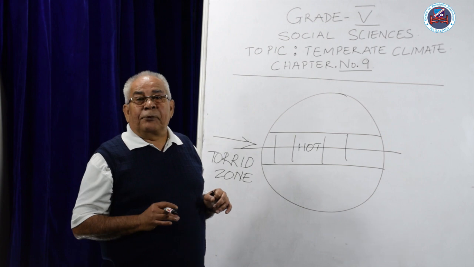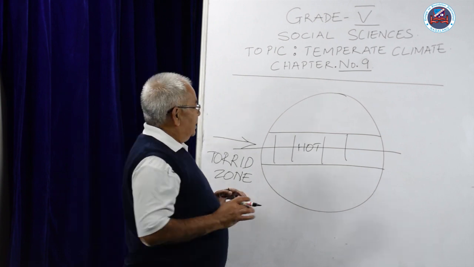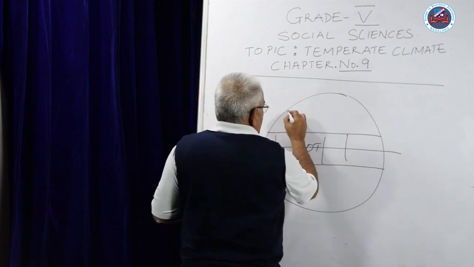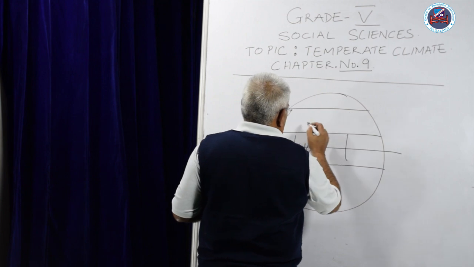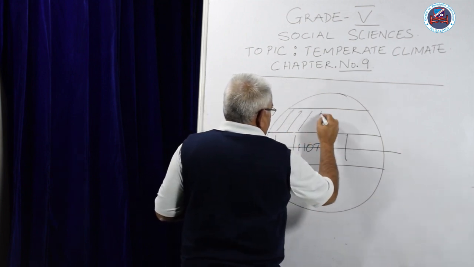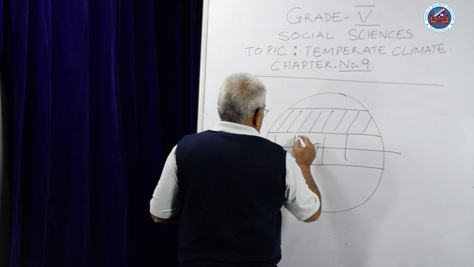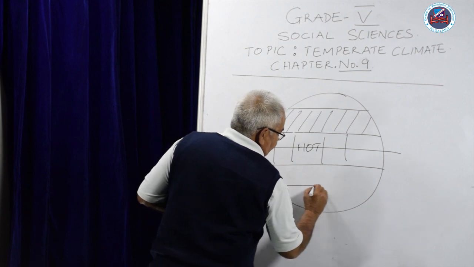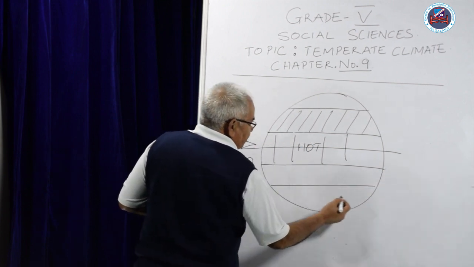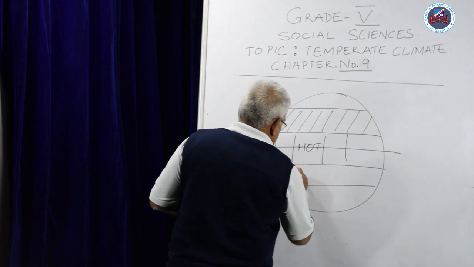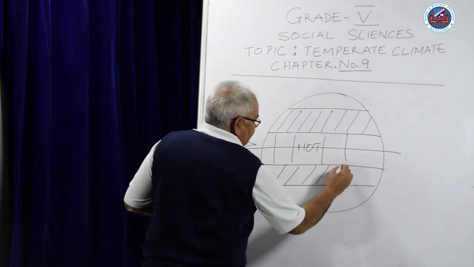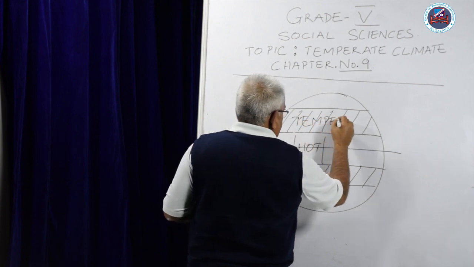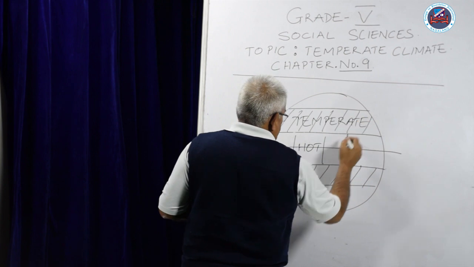However, the temperate climate is from the Tropic of Cancer to the Arctic Circle. This is the Arctic Circle. We are talking about this area, and this is known as the temperate zone. That, and from the Tropic of Capricorn to the Antarctic Circle. Okay, this area is known as the temperate zone. Temperate.